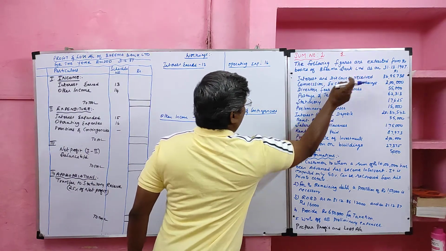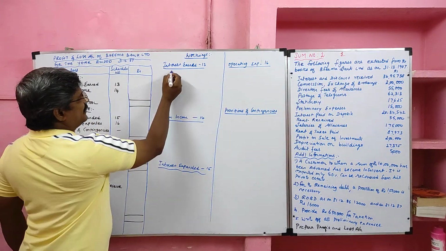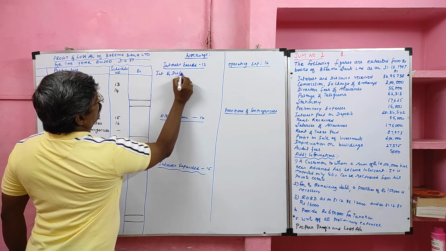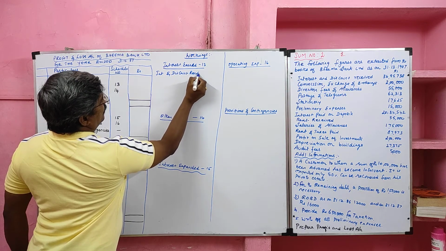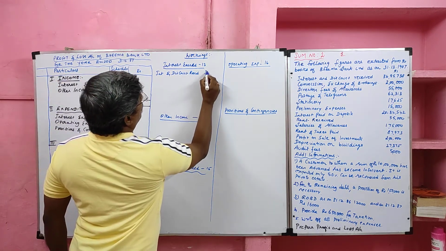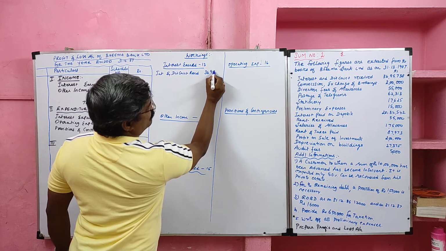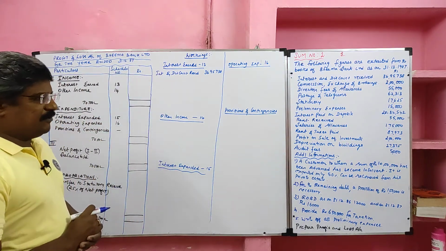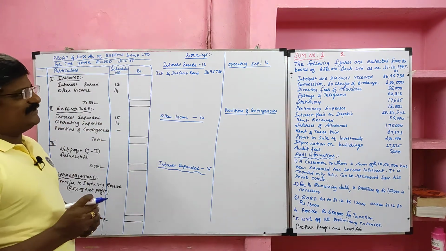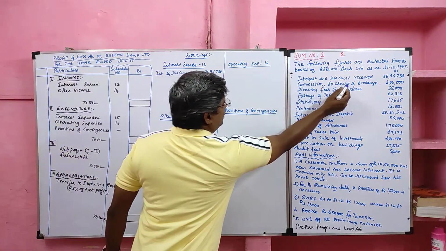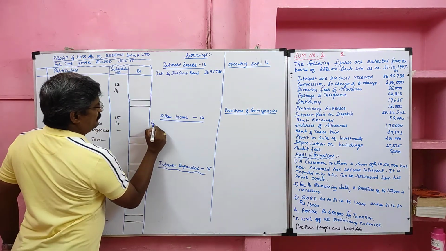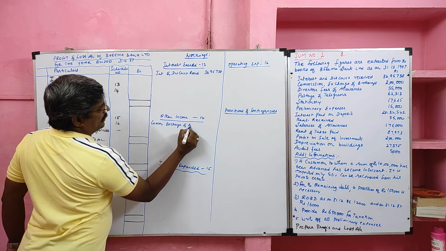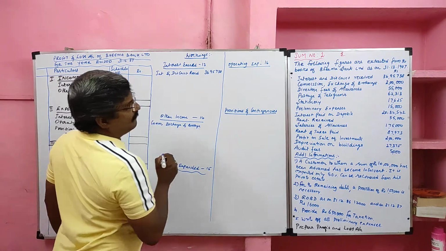Interest and discount received is recorded in schedule 13. The value is 36,95,738. At the same time it has two adjustments: we have opening rebate on bill discounted and closing rebate on bill discounted, which we'll consider later. Then commission, exchange and brokerage are recorded in other income, value 2 lakh.